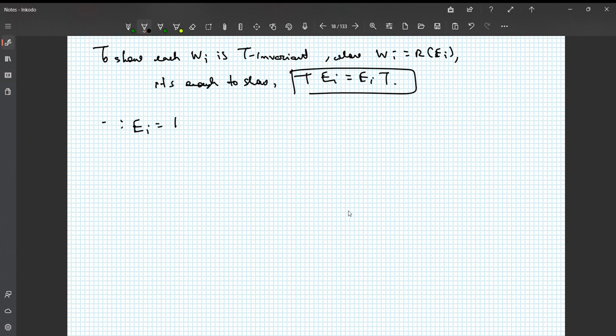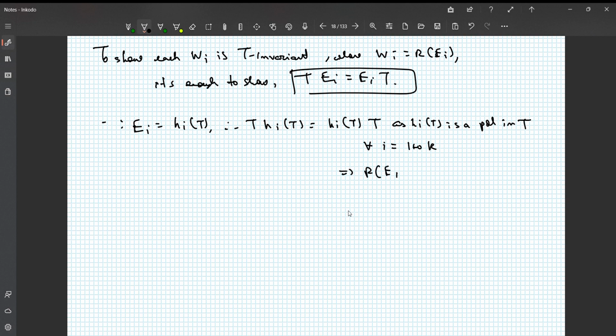And this is obvious, since E_i is nothing but h_i of T, and therefore T times h_i(T) must equal h_i(T) times T, as h_i(T) is a polynomial in T. And this happens for all i equals 1 to k. That immediately implies that the range of E_i, which is equal to W_i, is T invariant for all i equals 1 to k.